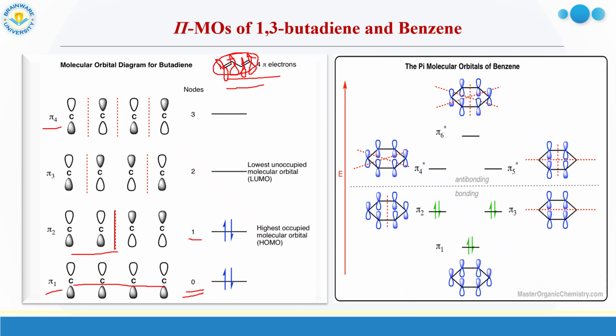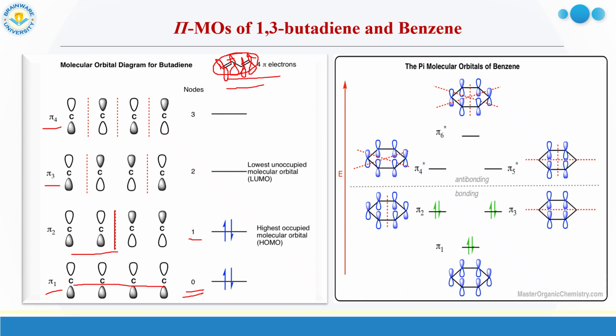This dotted red line is showing the node. On the two sides of the node there will be opposite symmetry. On the left side you can see the two shaded lobes on the lower side, and on the right side you can see the shaded lobes on the upper side. You can take either lower or upper, that is your choice, but the two sides will be of opposite symmetry.